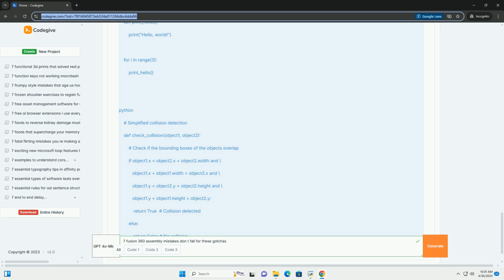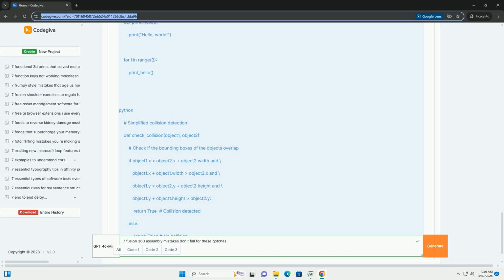Consider the component's center of mass, symmetry, or a key feature that will be used for assembly. Joint origins: when creating a joint, carefully select the origin points, joint origins, on each component that you want to align. Use the select origin command in the joint dialog to refine the placement. You can even create custom work planes or points specifically for defining joint origins.